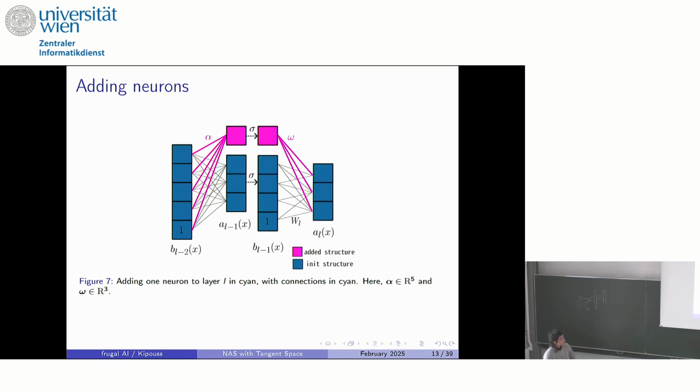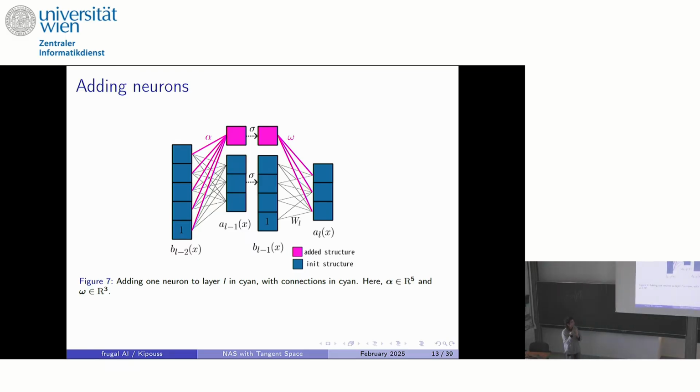And when we add neurons, we consider adding neurons only at layer L-1 with input weights alpha and output weights omega. And as we are in the first order approximation setting, we consider that alpha and omega are small enough so you can remove the nonlinearity sigma in the middle.